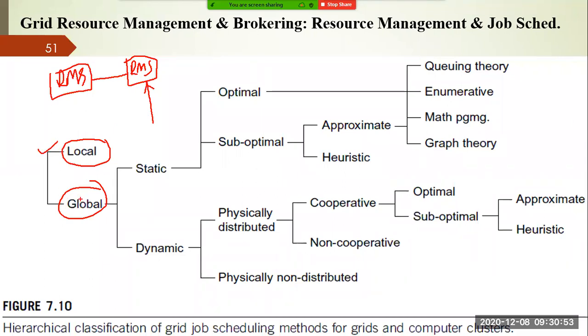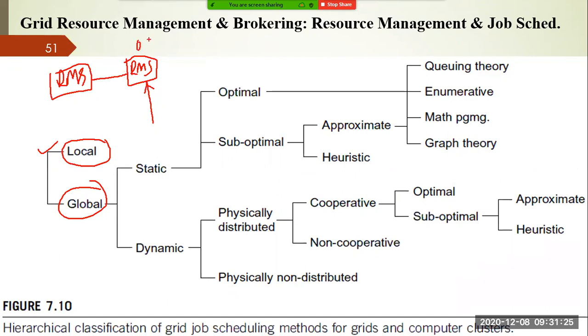Global system means the resources are shared by the resource management systems; each and every computer system or node participates and collaborates with the other resource management systems. So you cannot assign until you inform the other resource management that you are going to assign this job to your computer system, because they also know about the utilization of your resources, right?